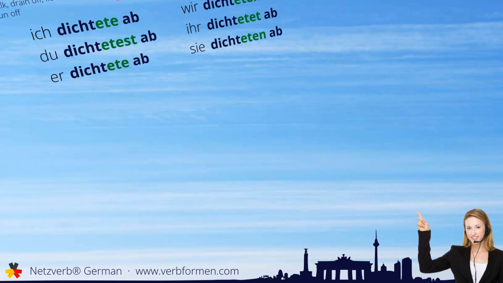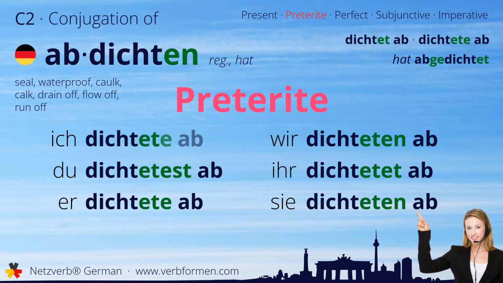Next up is the preterite. Ich dichtete ab. Du dichtetest ab. Er dichtete ab. Wir dichteten ab. Ihr dichtetet ab. Sie dichteten ab.